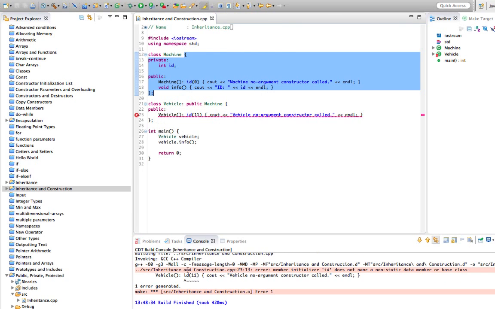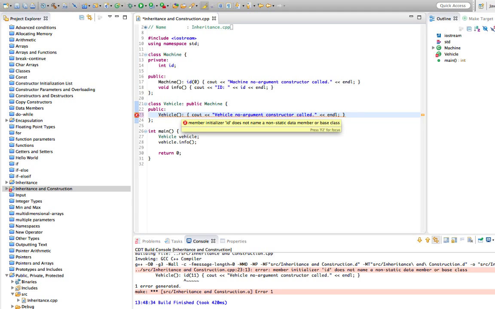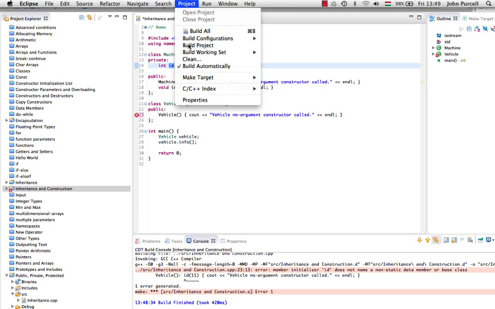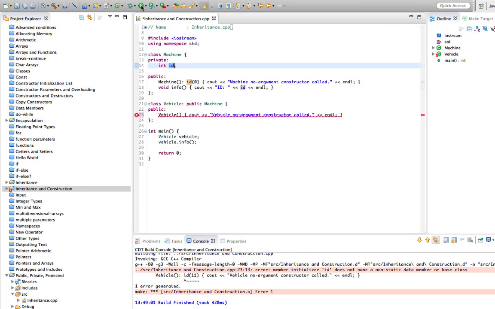So if we run this, then we get an error. For that reason, it's very handy that the constructors of superclasses are called, because our machine constructor can initialize the private data of machine, and then the ID of vehicle will be initialized automatically. So let's just build this again and get rid of the error and run it.